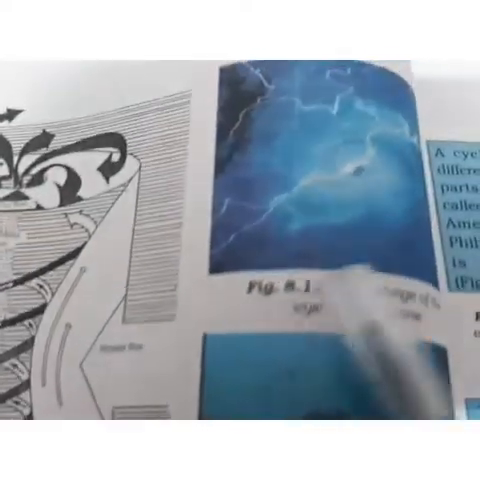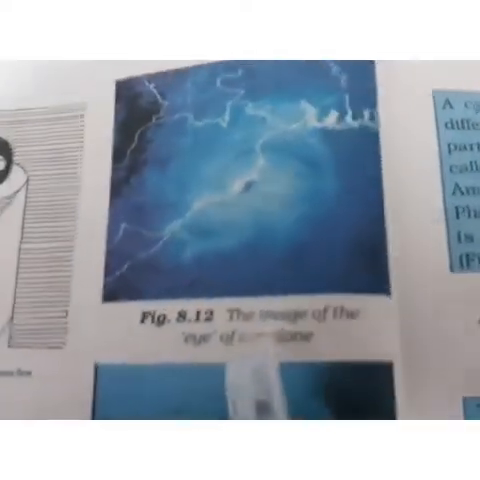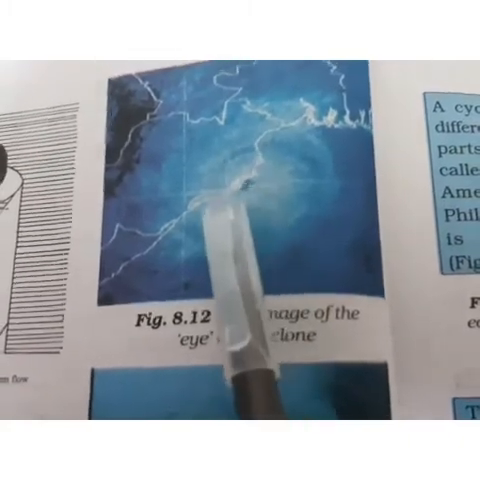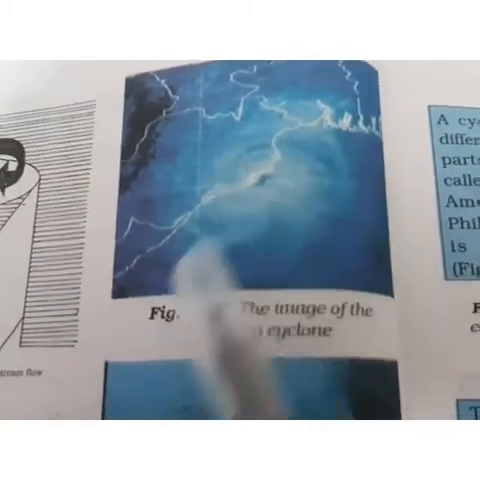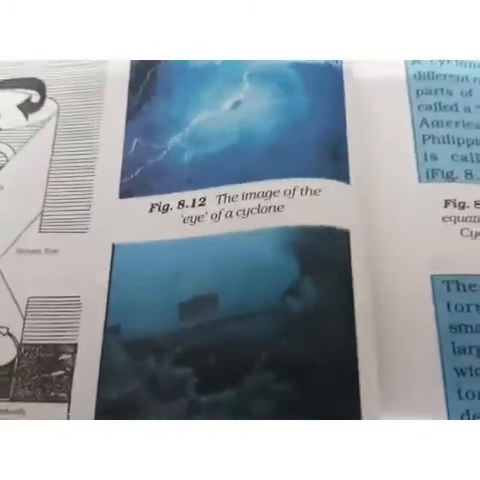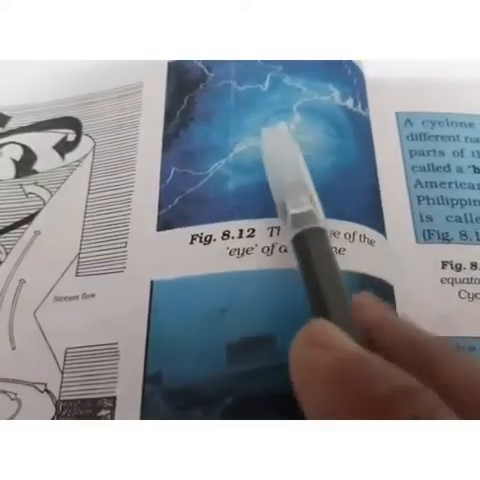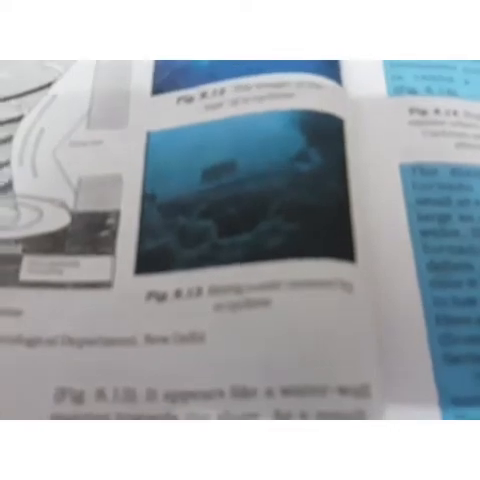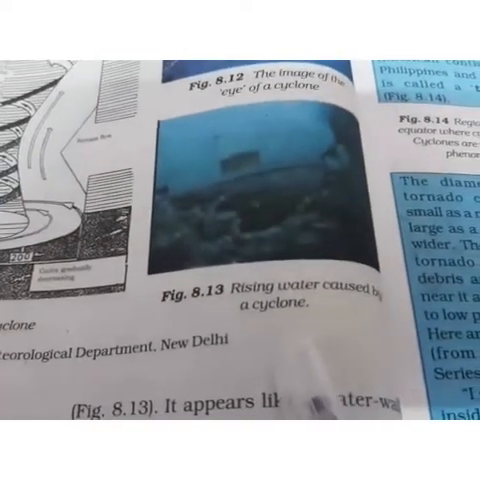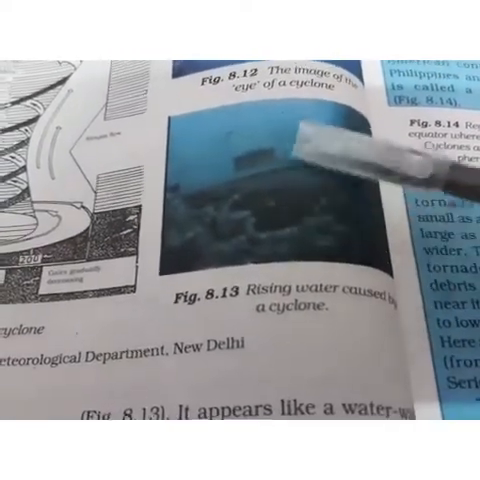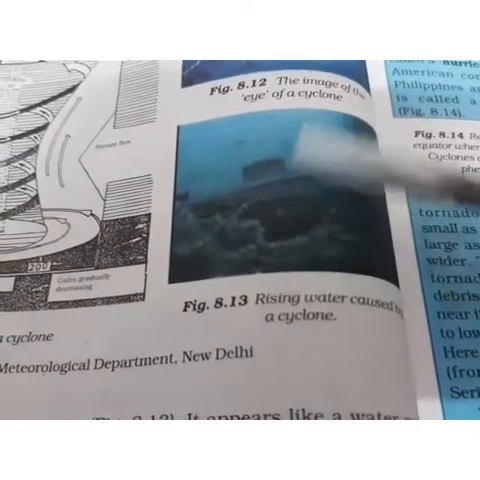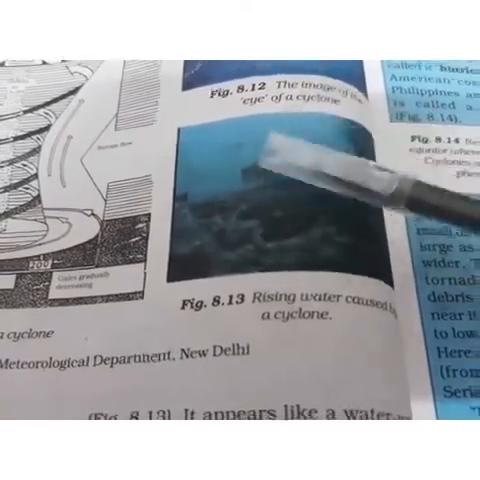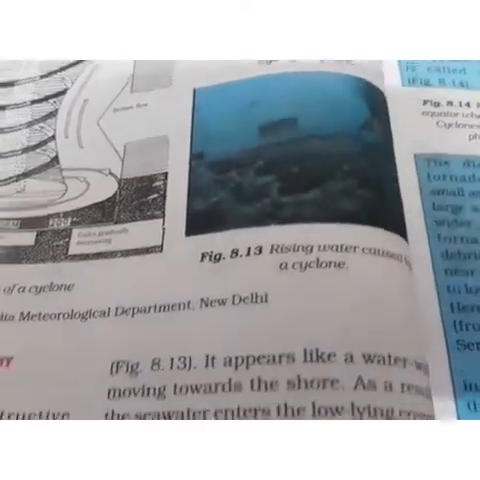Now these are the figures that are shown. This is the image of the eye of the cyclone. ये जो image है वो cyclone के eye की है, मतलब center of the cyclone है, and the second image is the rising water caused due to cyclone. मतलब कि जो ये water level बढ़ रहा है, या जो rising water है, cyclone के कारण, ये picture उसका है.